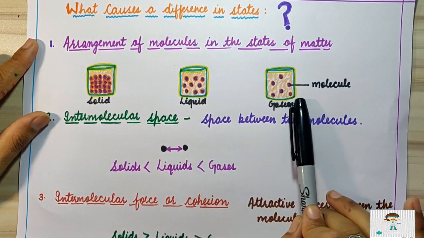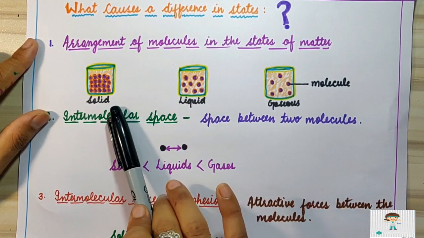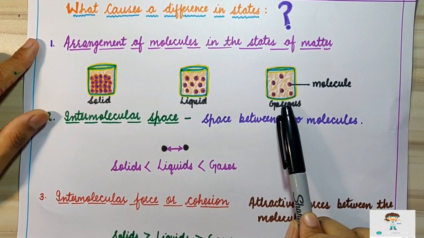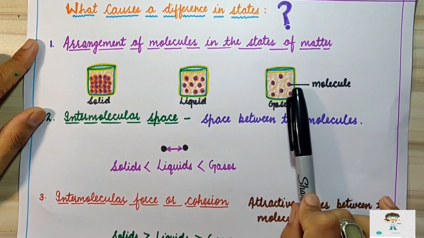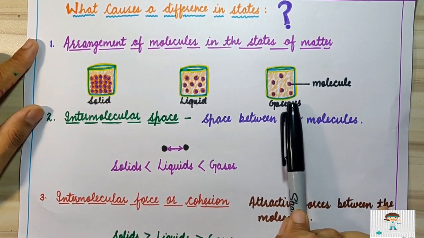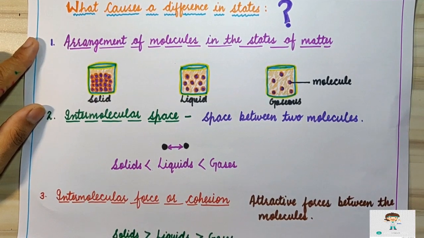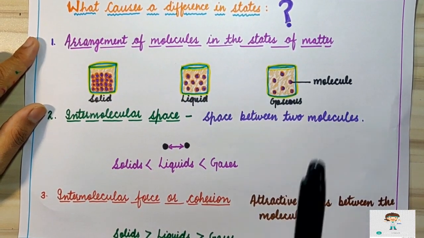Now the third state of matter is the gaseous state of matter. How is it different from the solid and liquid states of matter? In the gaseous state of matter, the particles are far away from each other. They are very loosely packed. They can easily flow from one place to another. So we can say that this is the first factor on the basis of which we can differentiate a state of matter.